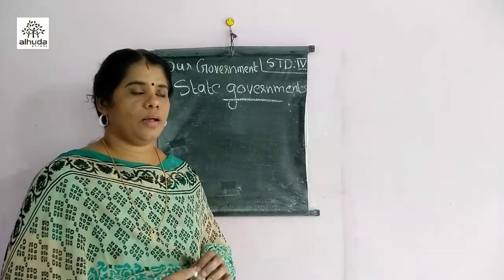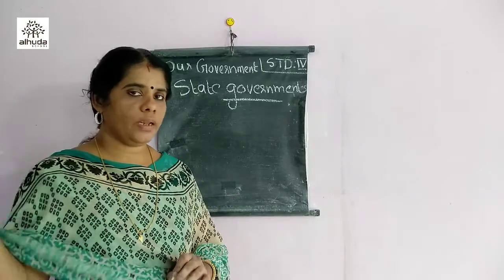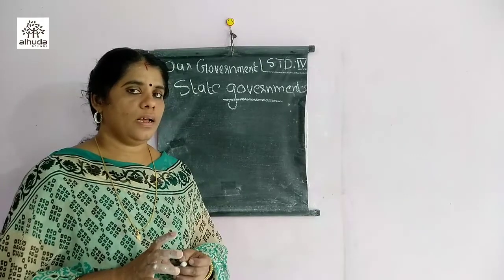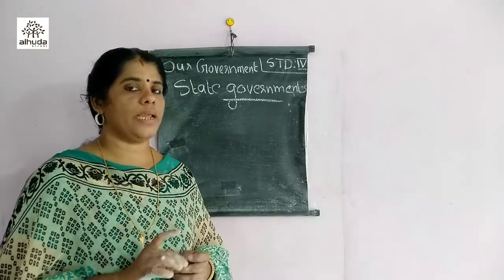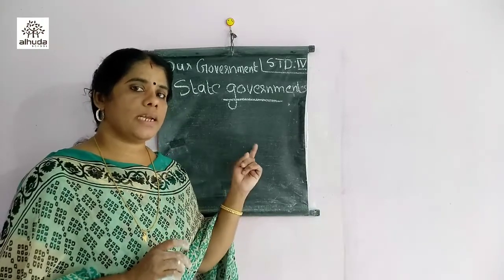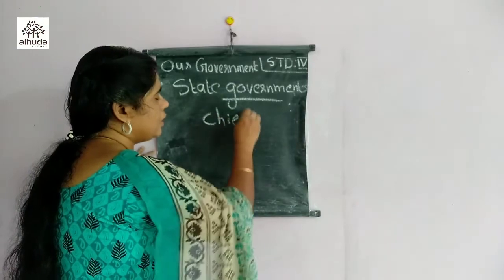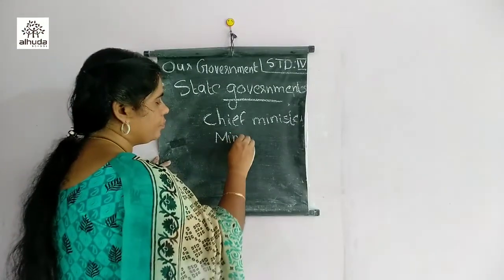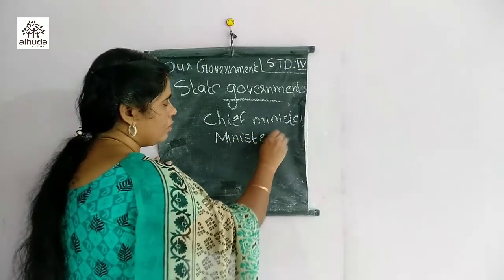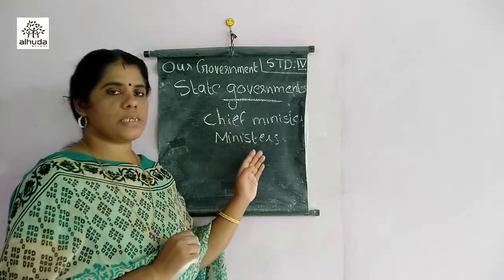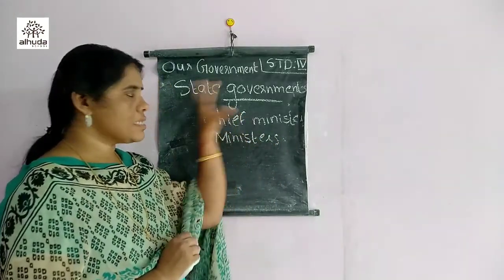The party that wins the election in each state, that party's leader is elected as chief minister. For each state, one chief minister is there. So the chief minister and ministers together make the state government.